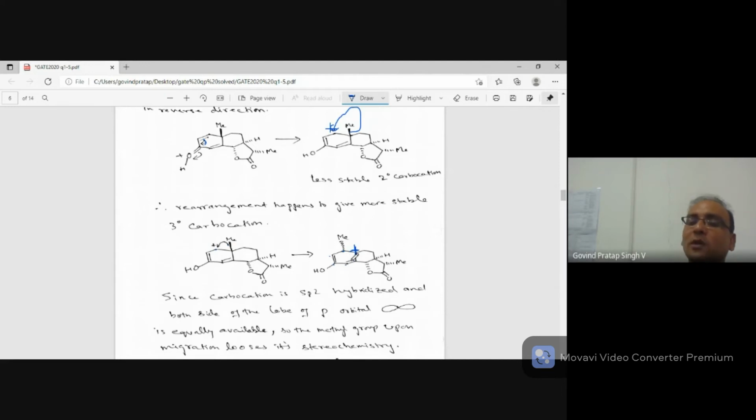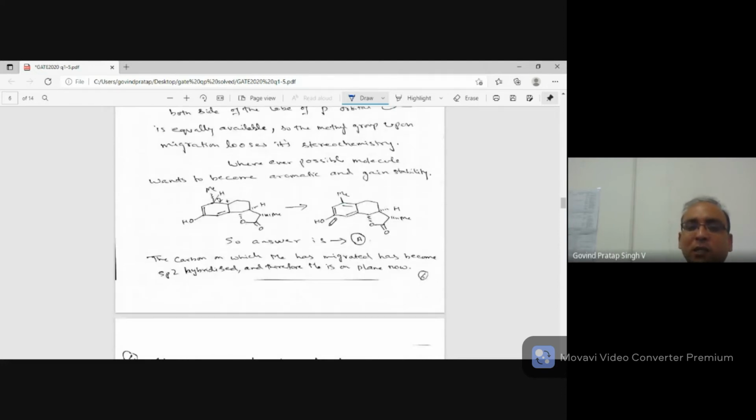Organic molecules always want to become more and more stable; the whole chemistry is driven by this. If the system becomes aromatic, it becomes way more stable. So in the last step, some base, the solvent itself, will take away this proton, and this comes here, and you get a double bond here, and you get this product.